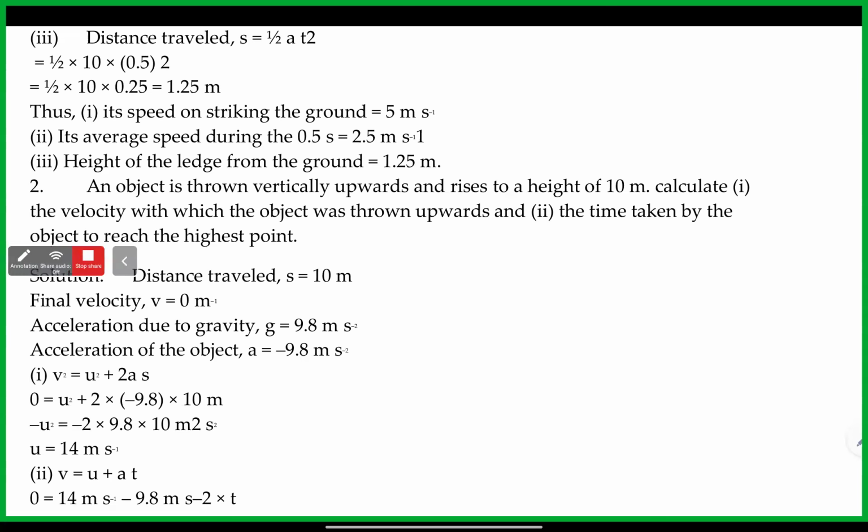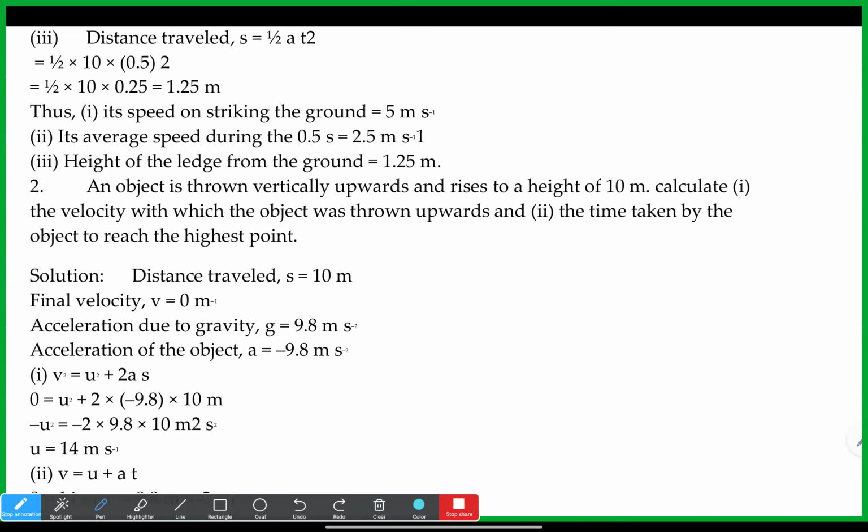So we can find the velocity with which the object was thrown upwards. That is what they asked. When the object is thrown upwards, V will be 0 for sure. U will be something we have to find, because some force is applied. Finally, it will stop at some point, so V will be 0. What else is given? They clearly said the height it traveled is 10.